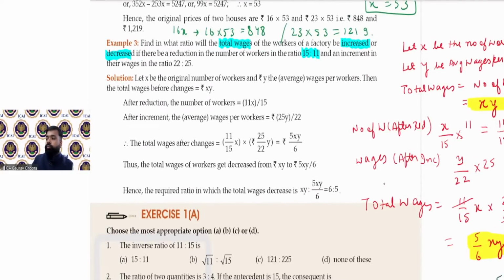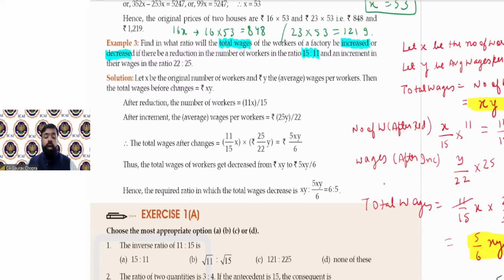Okay. So let us discuss this question once again. Let me repeat this. In the first part, the question was saying the wages of a worker is increased and number of workers are decreased. So first of all, workers कितने reduce हुए हैं, 15:11 में decrease हुए हैं. And wages में increment हुआ है in the ratio of 22:25.